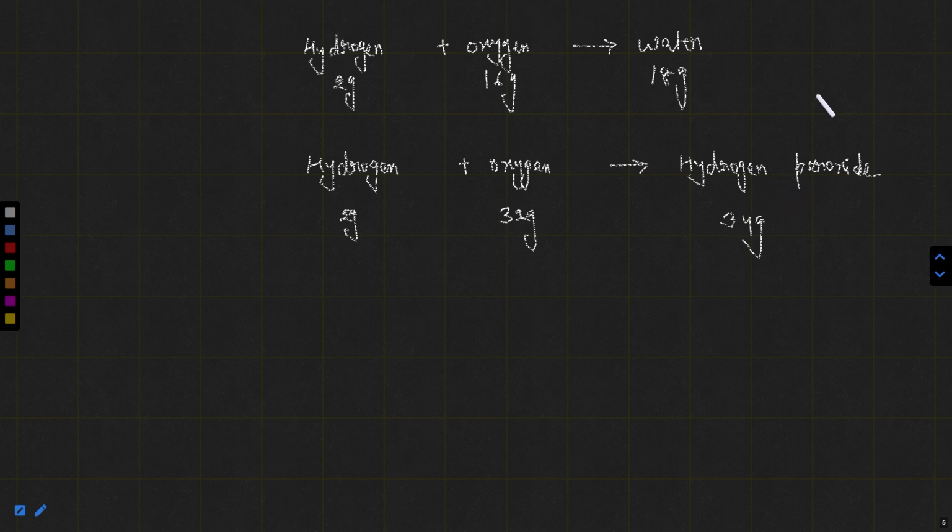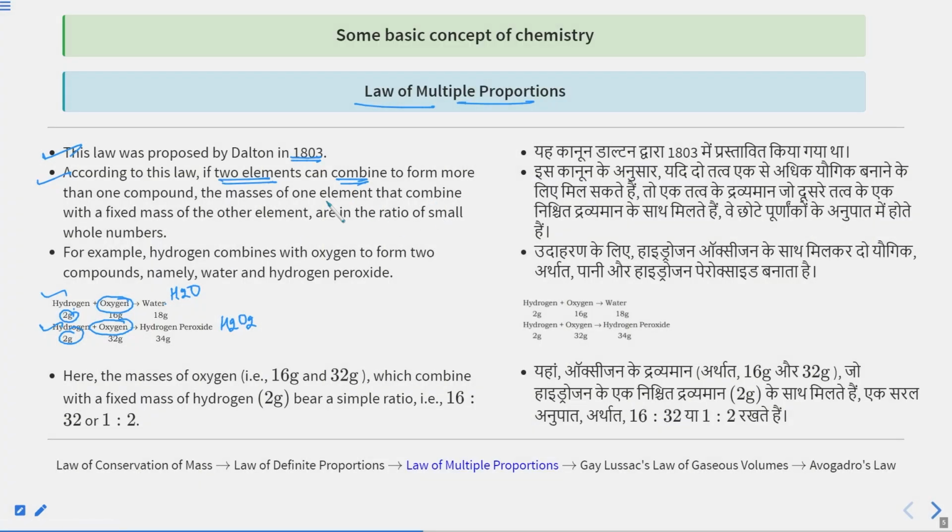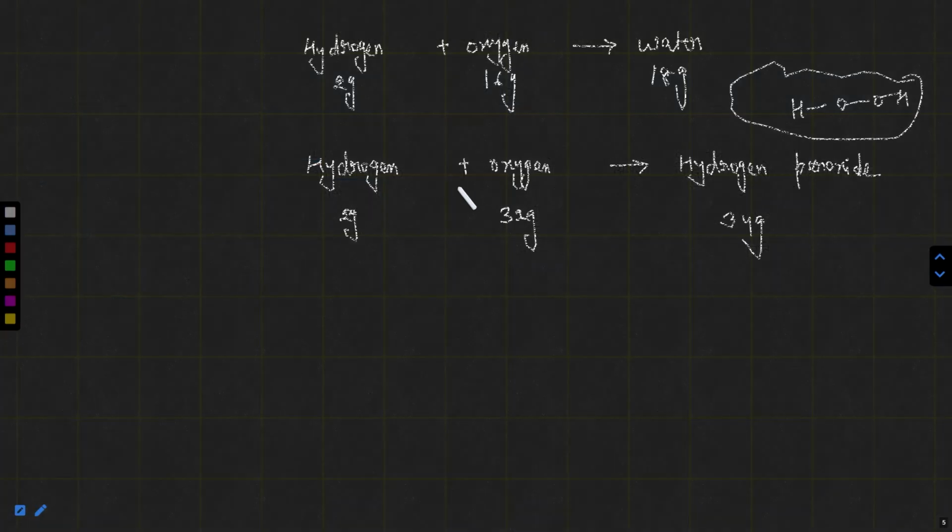Hydrogen peroxide has this type of linkage, a peroxide linkage. The interesting point is that when two elements combine to form more than one compound, like water and hydrogen peroxide, the masses of one element that combine with a fixed mass of the other element are in the ratio of small whole numbers.